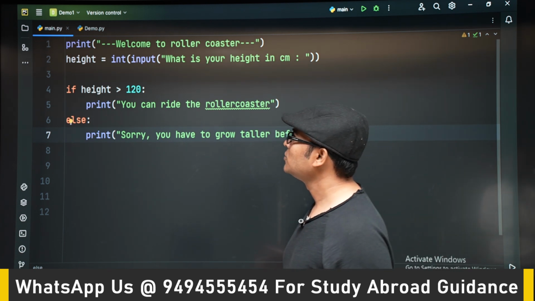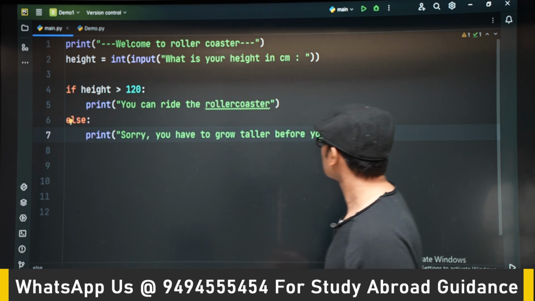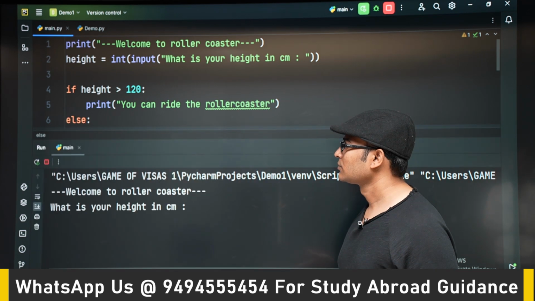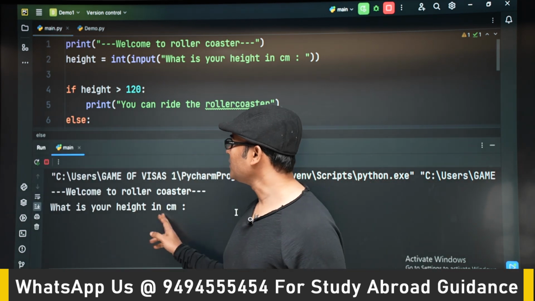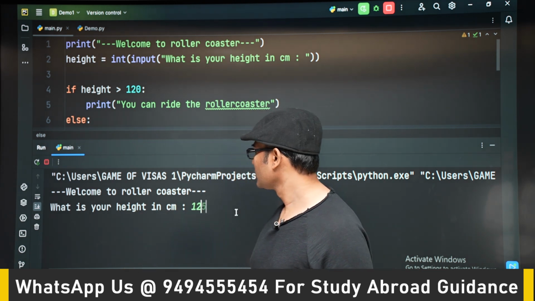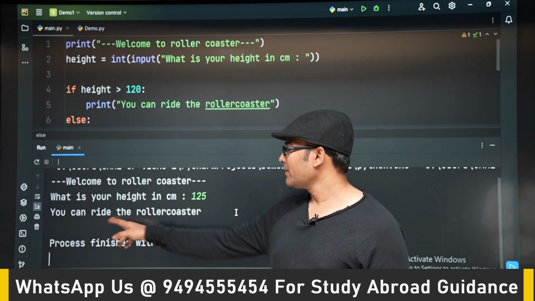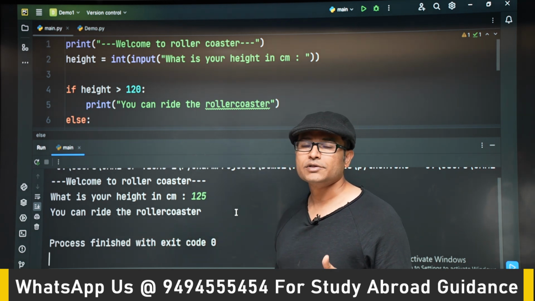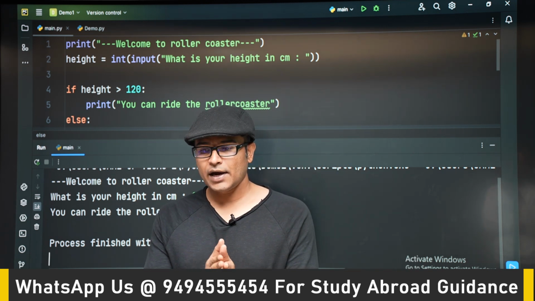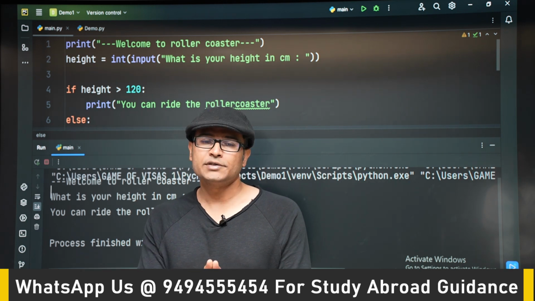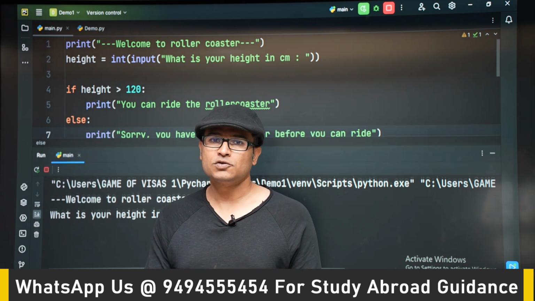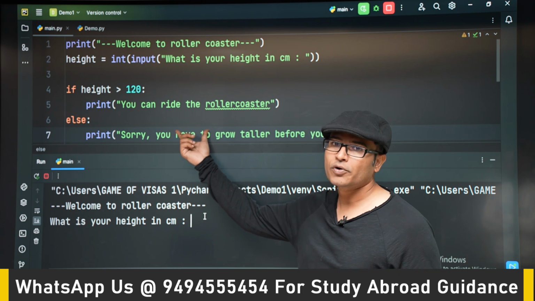So let's now try to run it. What is your height in centimeters is the question. You can give any height, let us say 125. You can ride the roller coaster, otherwise you cannot ride the roller coaster. Now what we are checking here is if the height is greater than 125, then only we are allowing a person. But now we want to allow the people with 120 centimeters also. Then how are you going to modify this program?